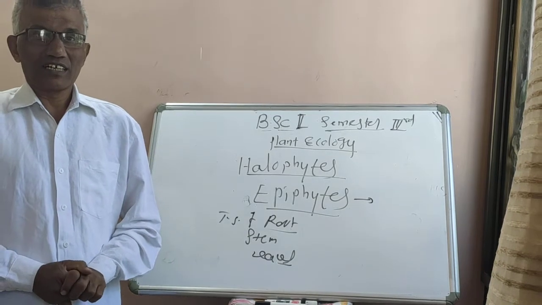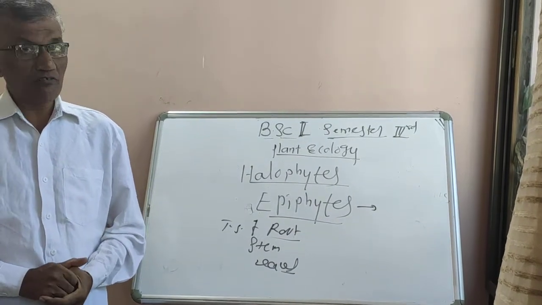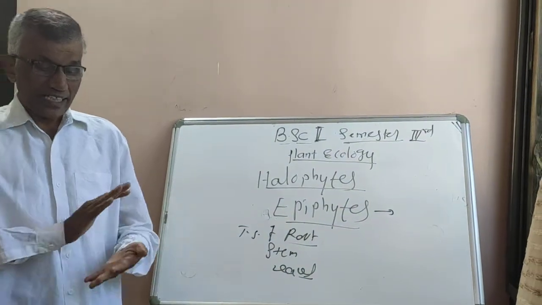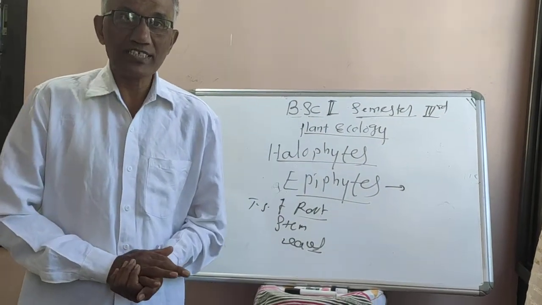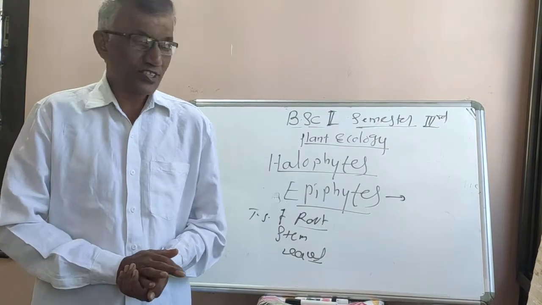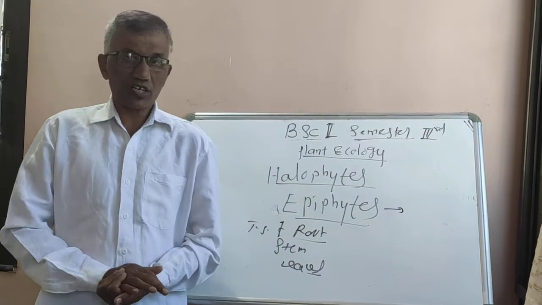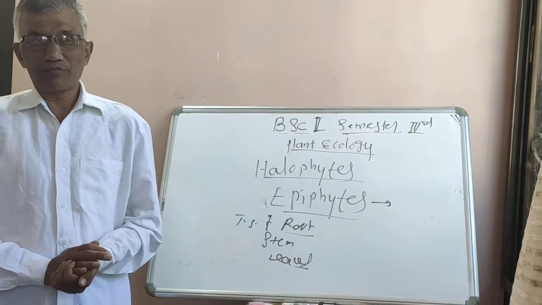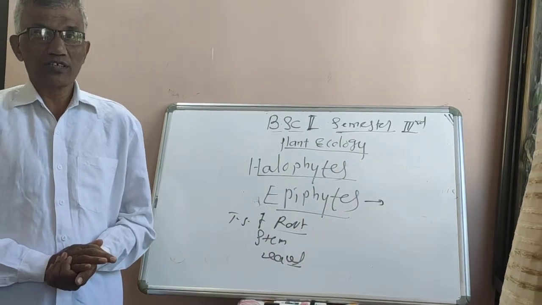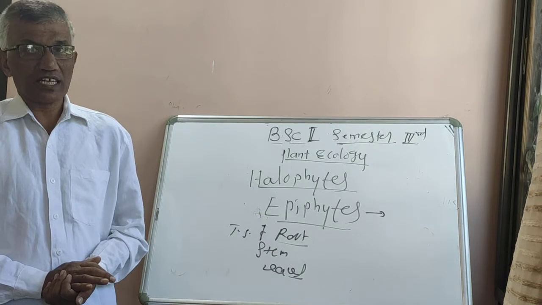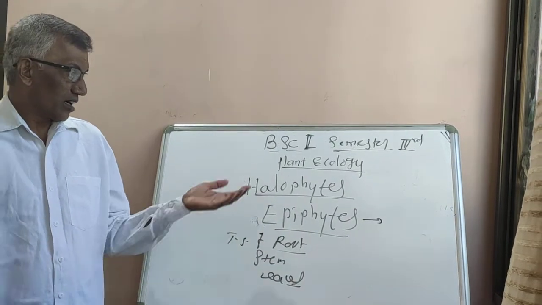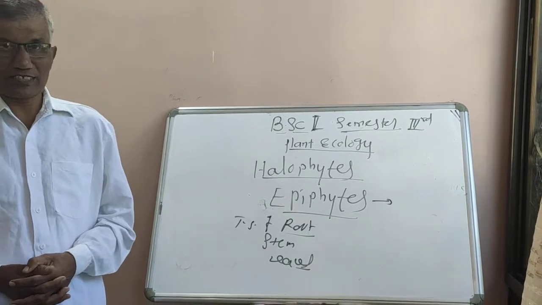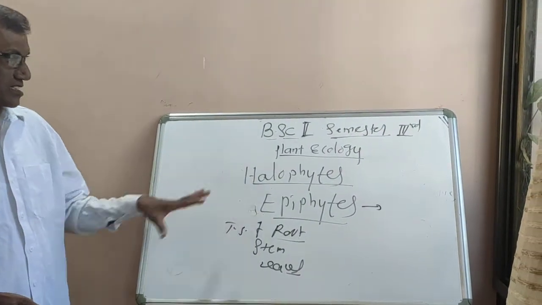In examination there will always be a 20 marks or 10 marks question asked on either hydrophytes or xerophytes or halophytes or epiphytes. If there is a 20 marks question, at that time you have to explain both morphological as well as anatomical adaptations of hydrophytes, xerophytes, halophytes and epiphytes. With this I have completed this chapter.